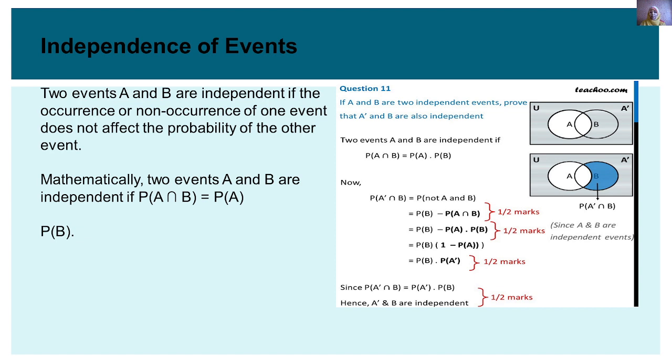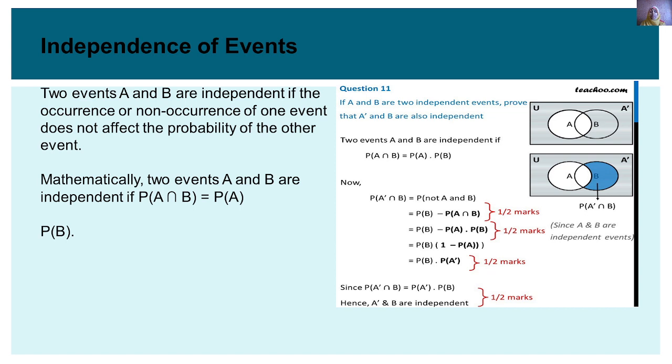Then the next step is, as we have proven, two events A and B are independent if and only if P(A ∩ B) is equal to P(A) × P(B), as we have mentioned in the picture. So P(B) - P(A) × P(B) changes to P(B)(1 - P(A)), which is P(B) × P(A').